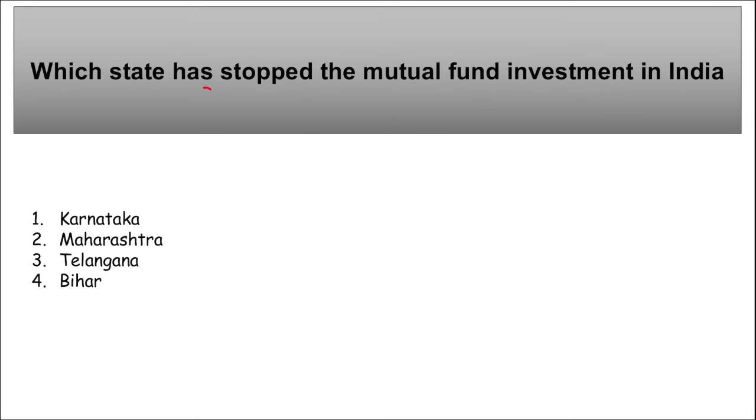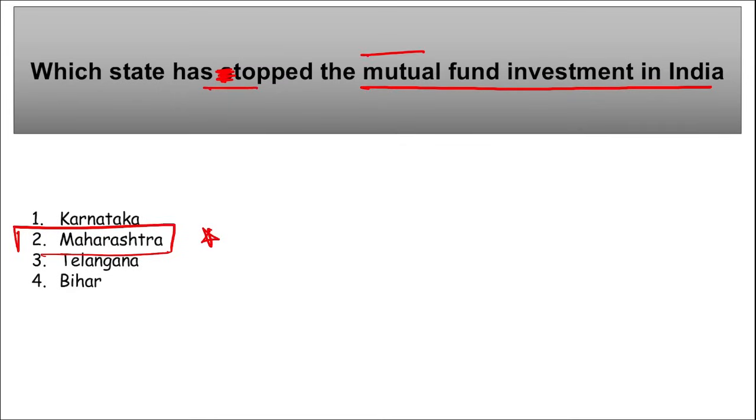Next, which state has topped the mutual fund investment in India? So it is Maharashtra, and this is an important question. The state from which maximum number of people invested the maximum amount has been Maharashtra, and they have topped the mutual fund investment in India. Correct? And remember here, this data was released by AMFI, that is Association of Mutual Funds in India.